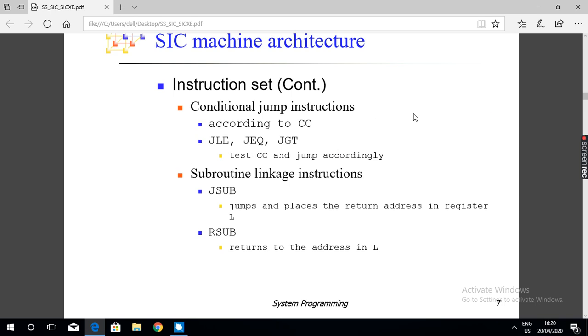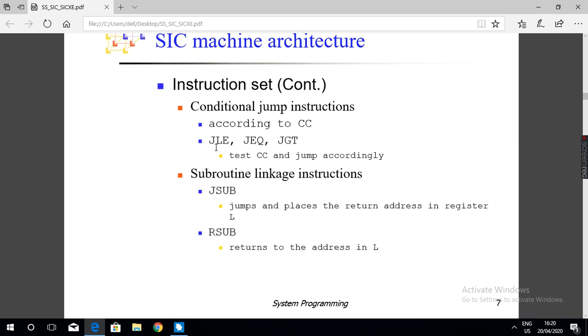If the status word register contains the condition code less than, then control transfers to the particular label. After comparison, the next instruction is JLE, for example, or JEQ. So we jump based on the condition.